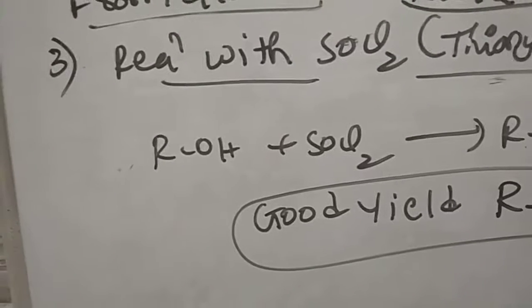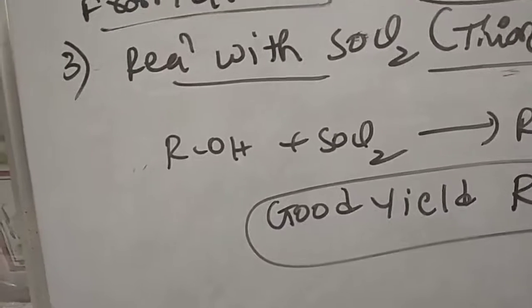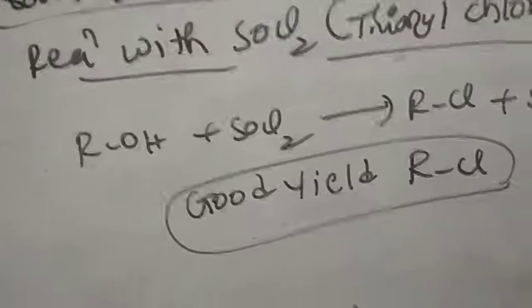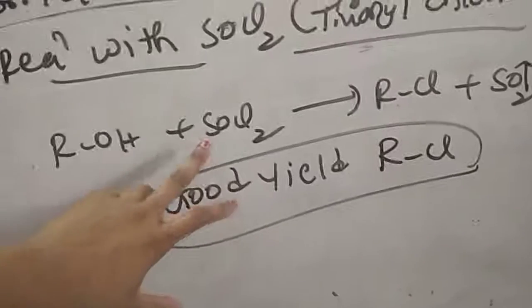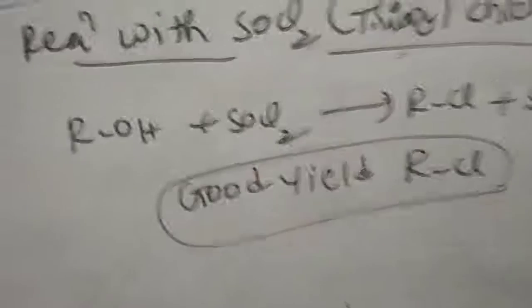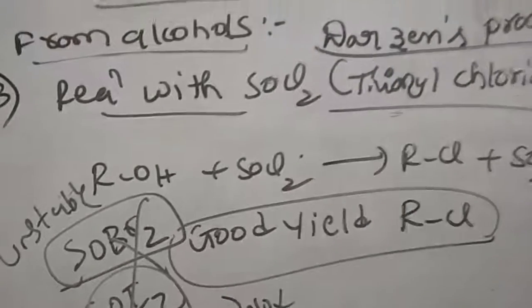See, alkyl bromides and iodides cannot be obtained by this method because SOBr2 is unstable and SOI2 does not exist. So it only gives the reaction with SOCl2. We cannot prepare RBr and RI by using SOBr2 and SOI2, because SOBr2 is highly unstable and SOI2 does not exist. Only SOCl2 is used, and the process is called Darzens process.